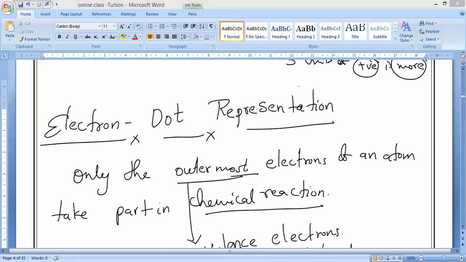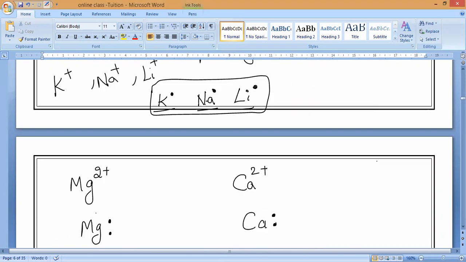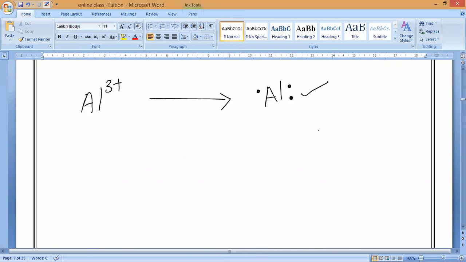Nitinath, for 4 you can write on this side and that side. But valency 4 is definitely never donating or gaining; it is sharing, correct? For example, Nitinath is asking about carbon. Carbon has how many valence electrons, guys? 4. So they are neither donating nor gaining. They are only sharing. So you can represent it like this. Is it okay, Nitinath? This is for 4. 5 like this, 6 like this, 7 like this, 8 like this. 8 means like this, not L, X. Okay, guys, clear? Like this only.